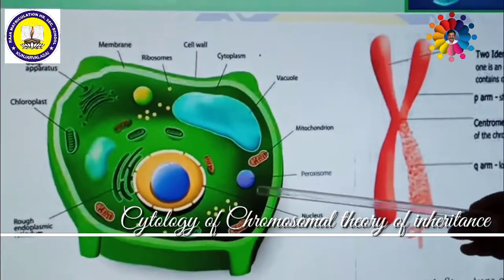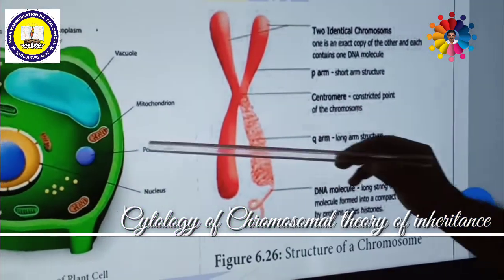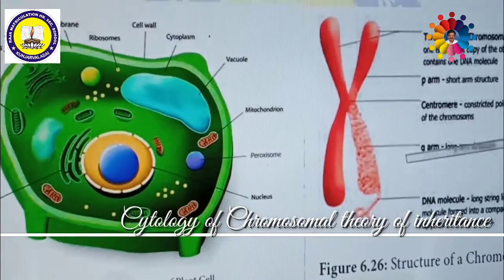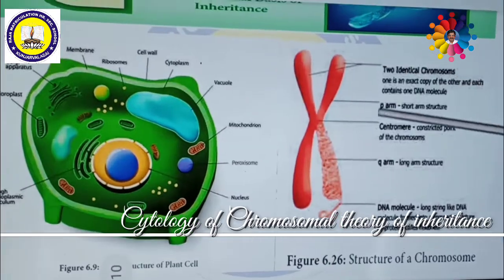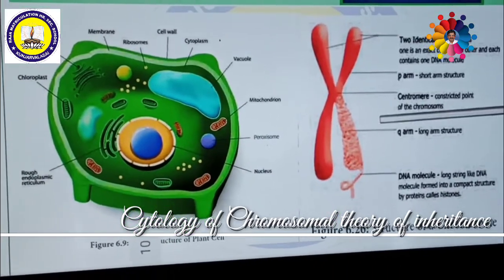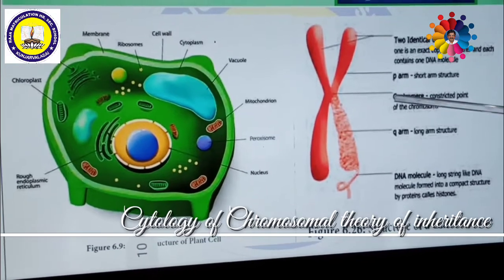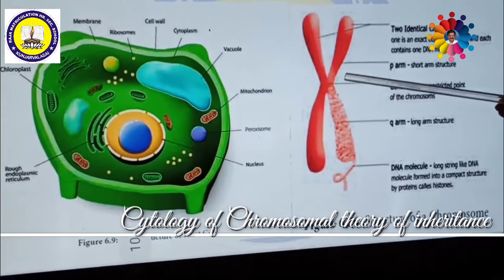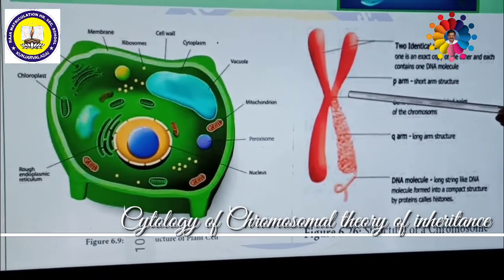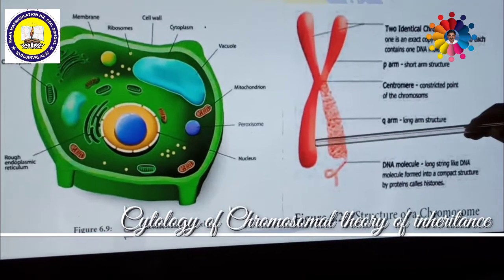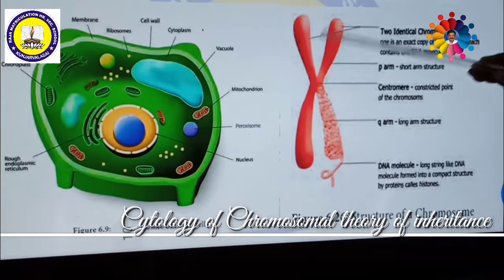During meiotic cell division, a worm-like structure is formed. This is called a chromosome. During meiotic cell division, gametes are formed, and during gamete formation the chromosomes, or worm-like structures, become visible inside the nucleus. A chromosome consists of a central round body called the centromere. It has two chromatids on this side and two chromatids on that side. These are called sister chromatids. This is the structure of a chromosome.